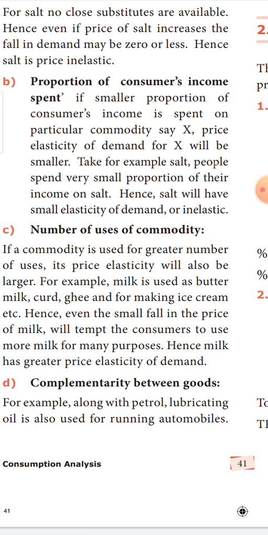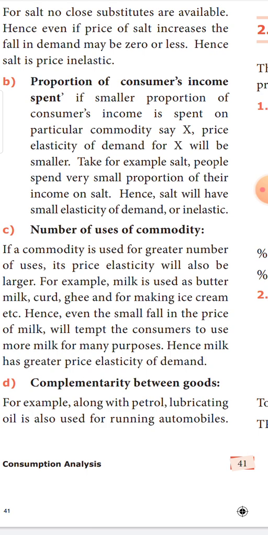Salt is a commodity where we spend a very small portion of our income. How much money do we spend month after month? Just 15 rupees on a packet of crystal salt, or at the maximum it can be 20 rupees. Now, just because the price of salt has decreased to 10 rupees, will I buy more salt?